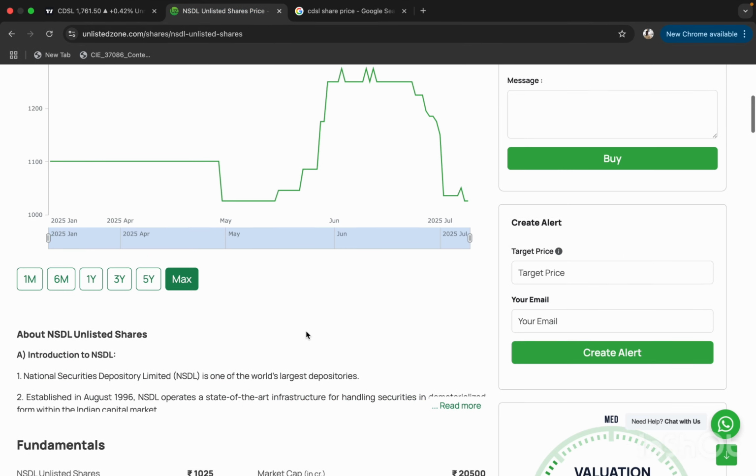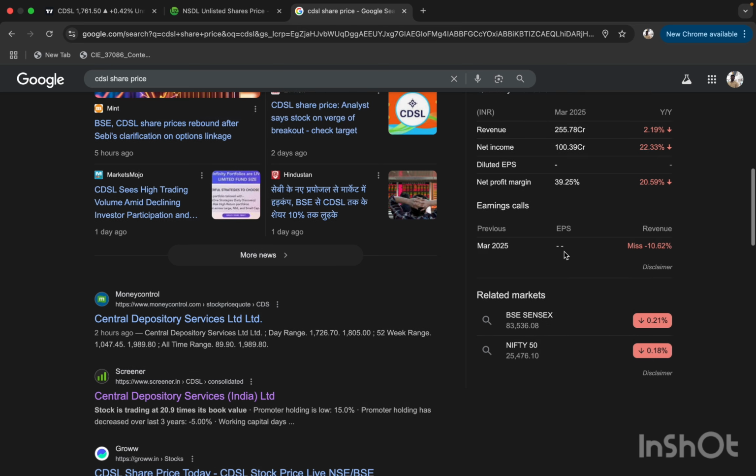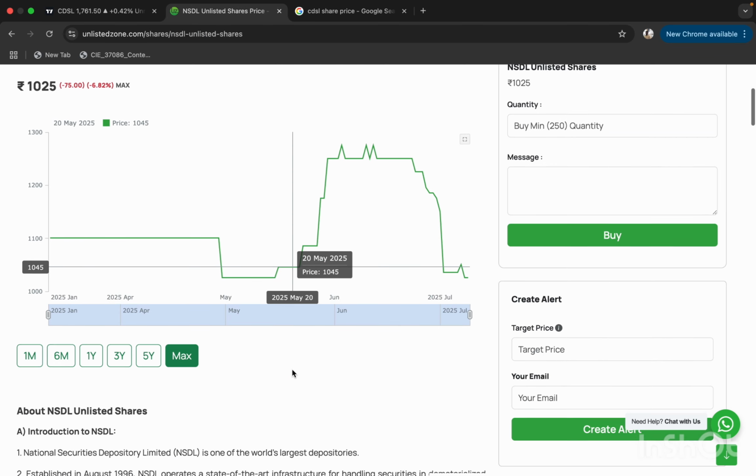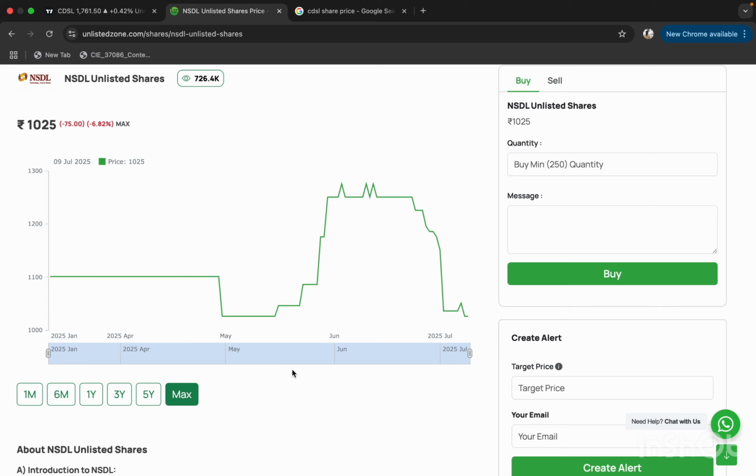because the CDSL stock is doing very well, and it has a high profit margin of around 40%. But NSDL does not have a high profit margin. So according to me, if we compare NSDL and CDSL, the CDSL stock is more attractive to me. If NSDL gets a lower valuation or price band, we can apply for the IPO